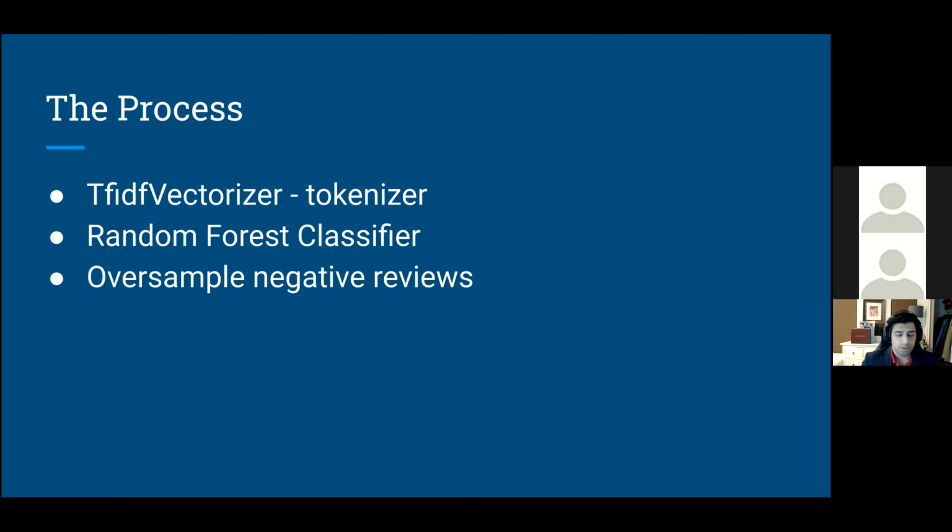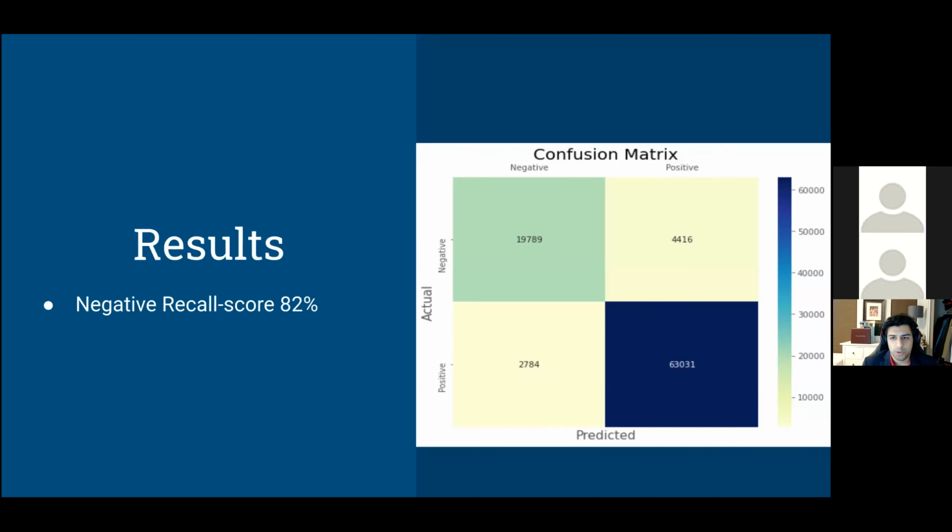With these 2 classes, the first thing I do is take the review data and tokenize it. For my latest model, I used unigrams and bigrams. After that, I create a random forest classifier, and for training purposes only, I oversampled the negative reviews. These are the final results that I got. If we see my confusion matrix, my model is pretty good at catching positive reviews, but it misses a lot of negative reviews, and I was trying to improve that.